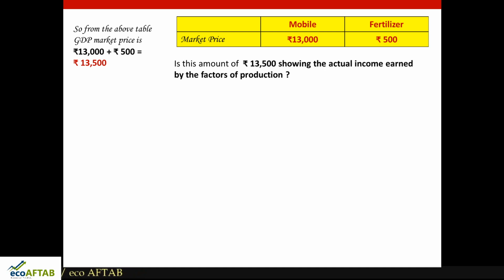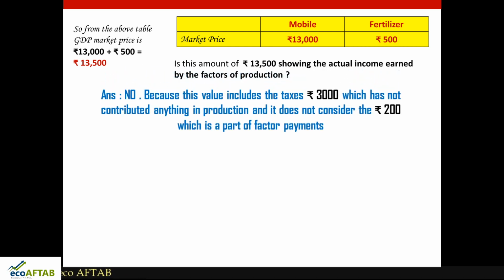No, because you saw it is the inflated value, because this value of 13,500 includes the 3,000 rupees taxes, and you can see the factors of production have not contributed anything worth 3,000 rupees, yet this 3,000 rupees has come in the price.